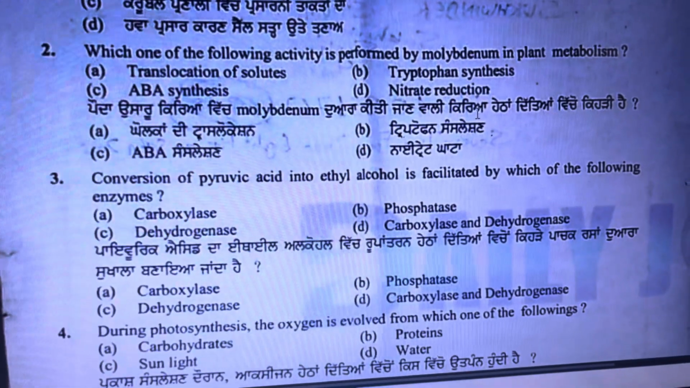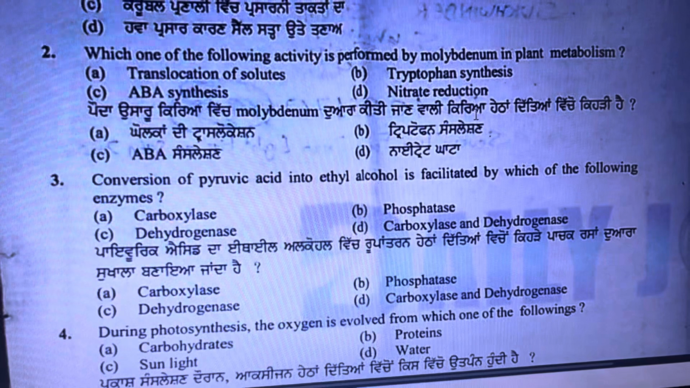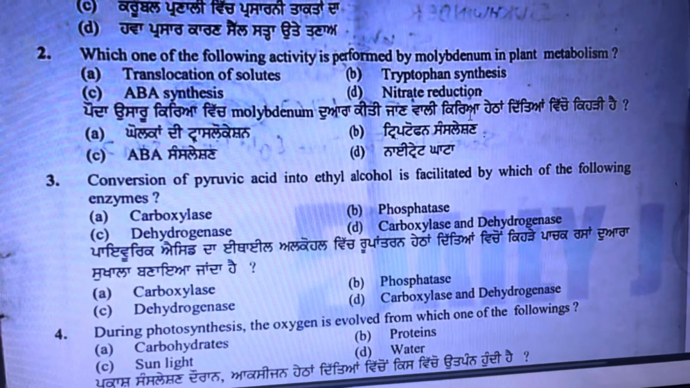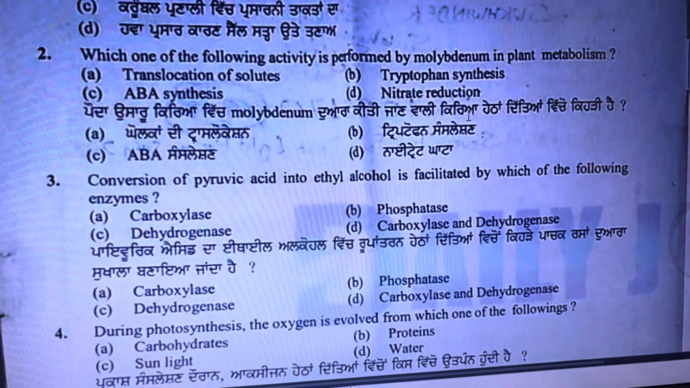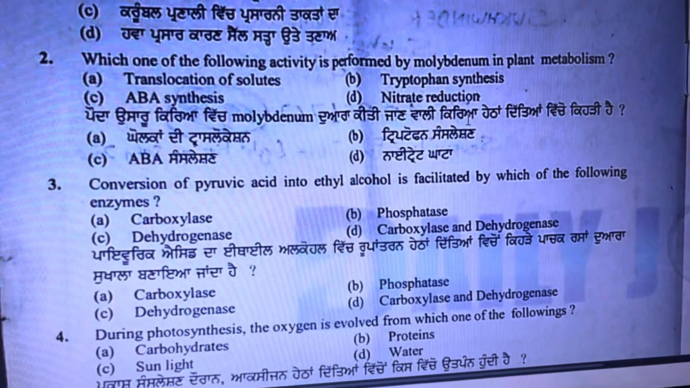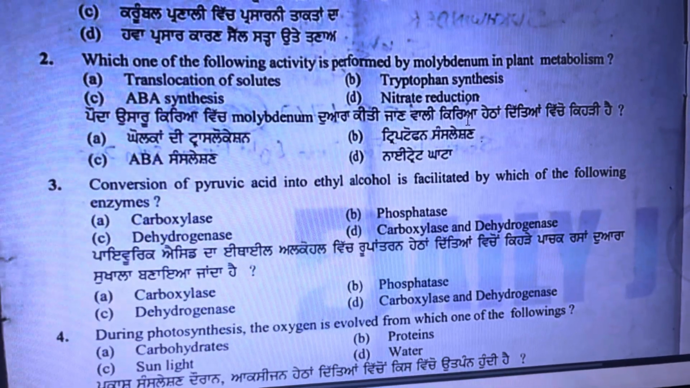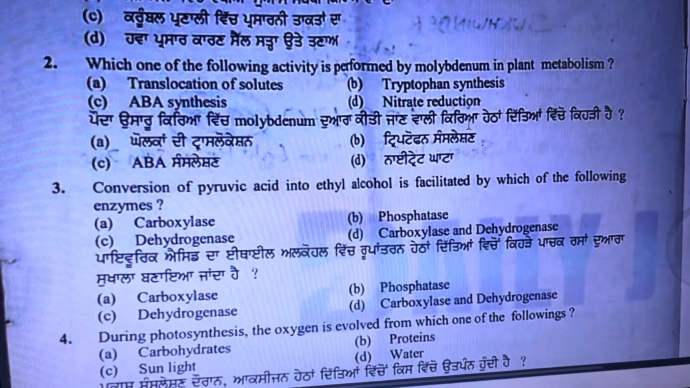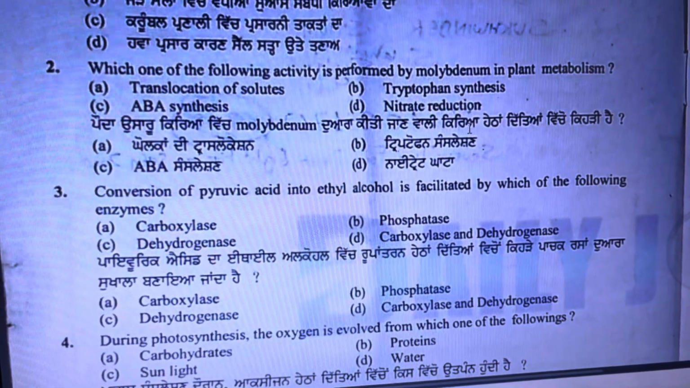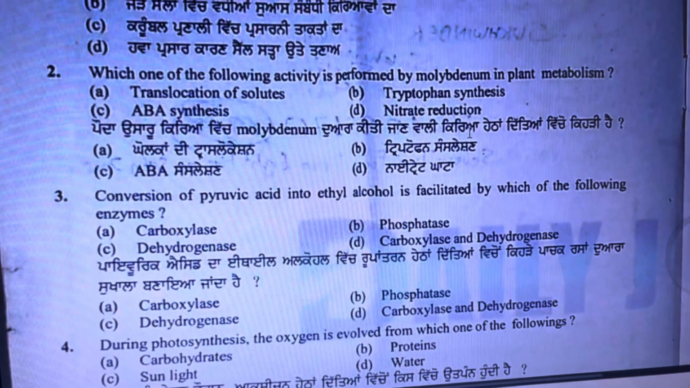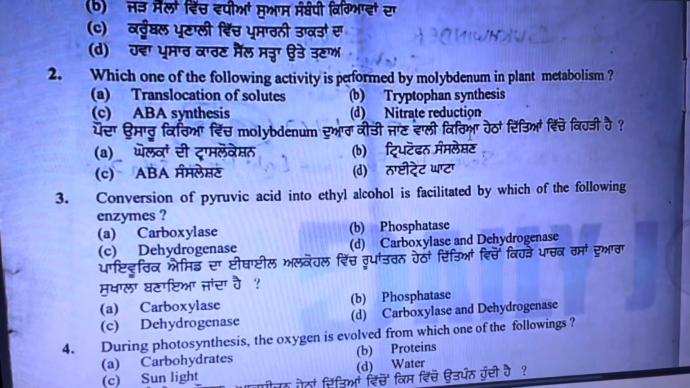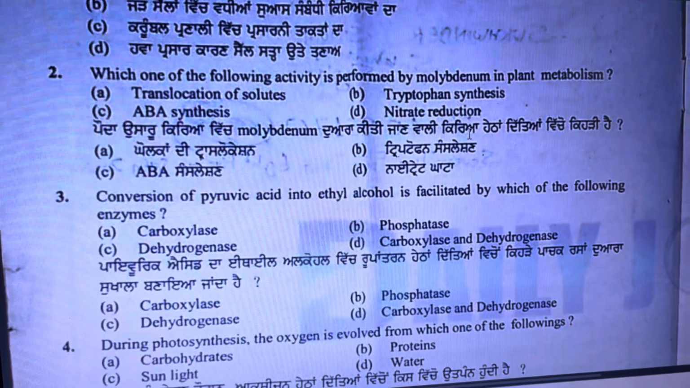So second question is, which one of the activities is performed by molybdenum in plant metabolism? So molybdenum is a micronutrient which is necessary for the function of nitrogenase and nitrate reductase enzymes, which are important for nitrogen fixing and nitrogen reduction. So here the option D is the correct one.